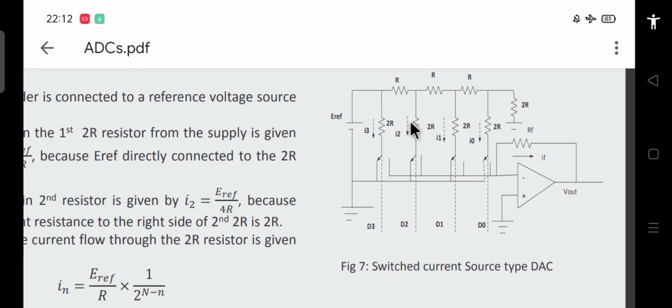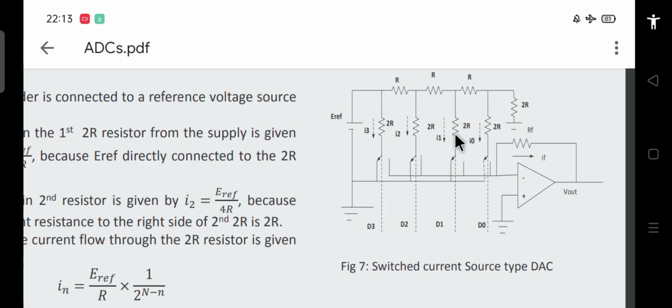Oh, I'm sorry, not this, this is the left side. If you see this side, this is your second 2R. These two resistances are in parallel with each other, and then this resistance is in series with the others. If you find the total resistance to the right of this, it again comes to 2R.